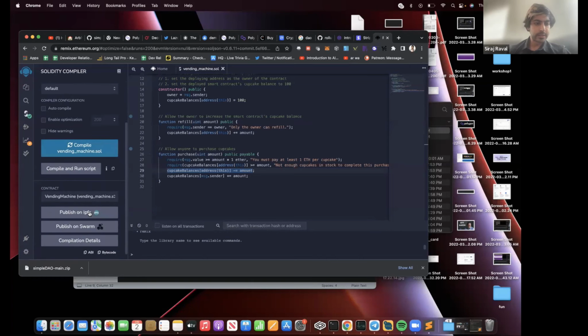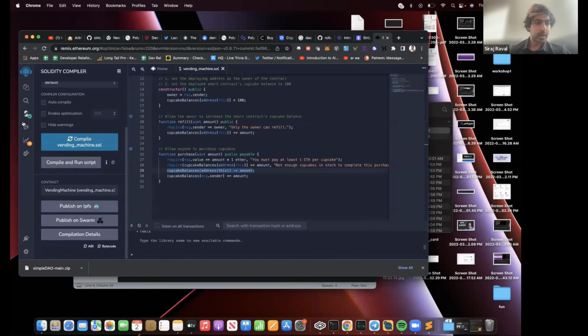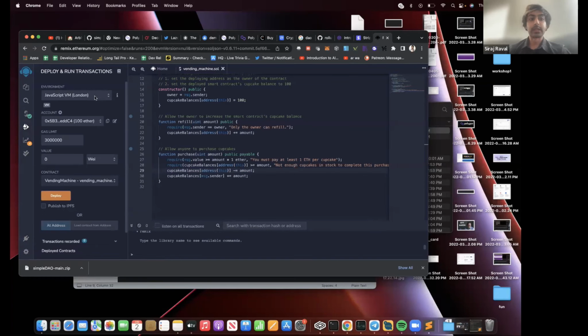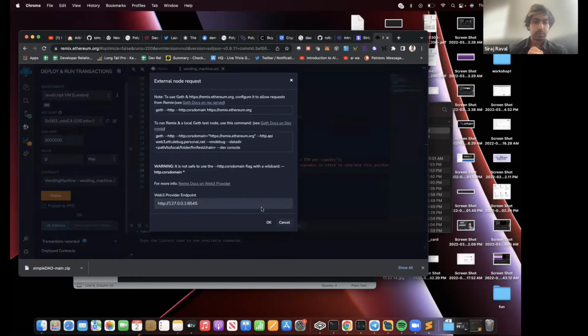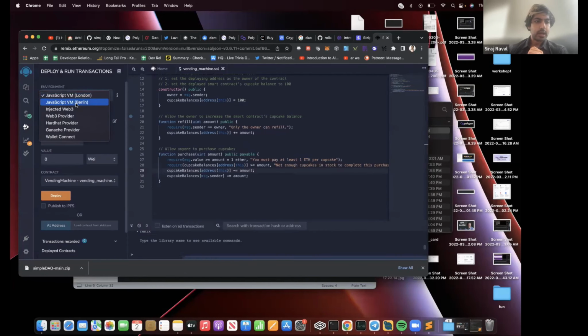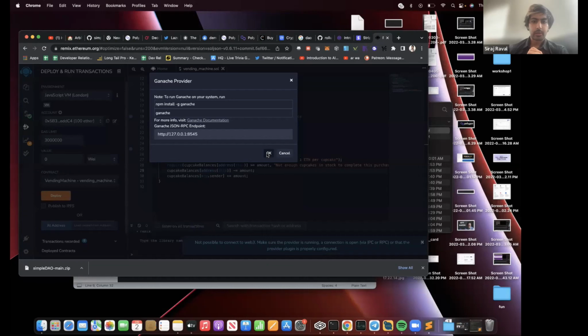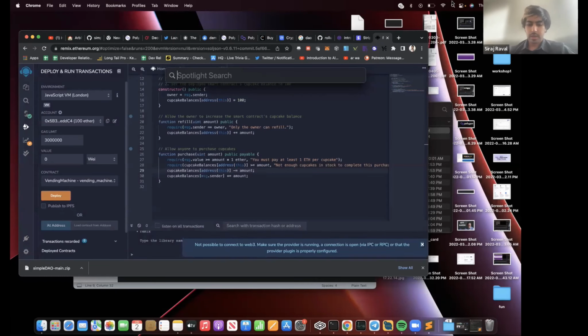Once we've compiled it, okay, it looks like it's compiled. Now we can run it. We can deploy it. This is going to ask where we want to deploy it to. Ganache was running, so we can run it on Ganache. We're going to run it on our local blockchain called Ganache.